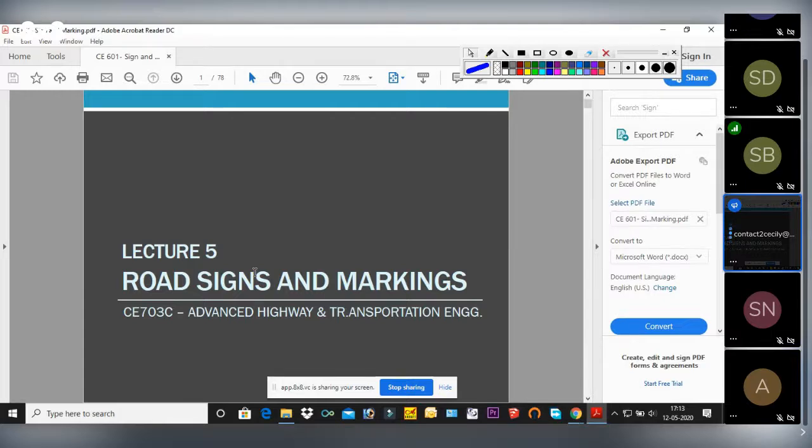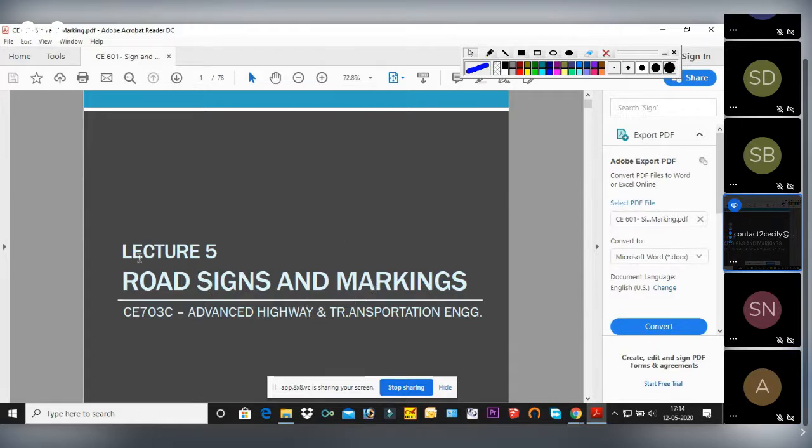What are the different classifications under road signs and markings? Under control devices, the broad classifications are road signs, markings, and signals, which you see at the intersection. Intersection means where two roadways cross and meet each other. At such road intersections you may see signals, green signals, red signals. That is also one kind of control device. I will teach that topic later on, but today's topic is only on two control devices: road signs and road markings.